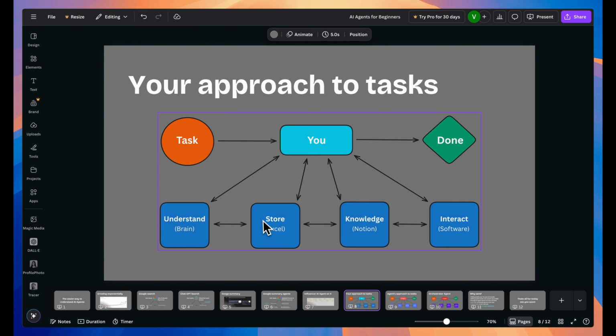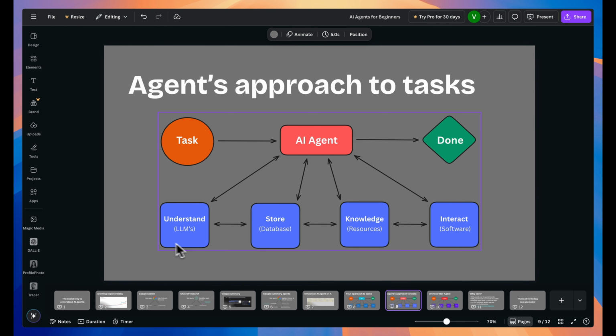You must understand the task, remember relevant information, use your knowledge, and utilize the tools required. If you're competent, you get it done eventually. Agents work in a similar fashion. They understand using AI models, just like you understand through training and education.